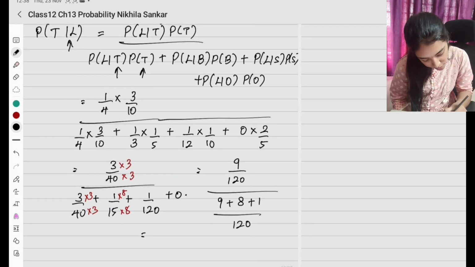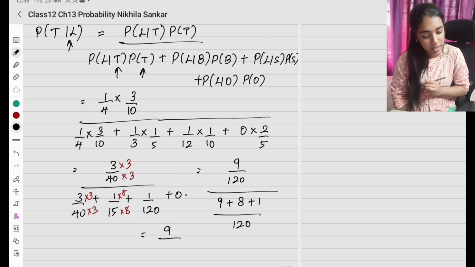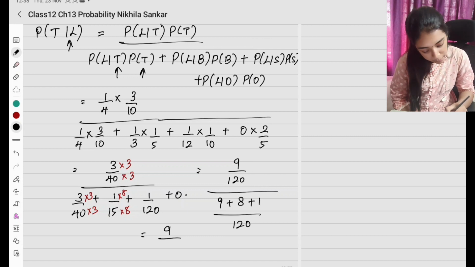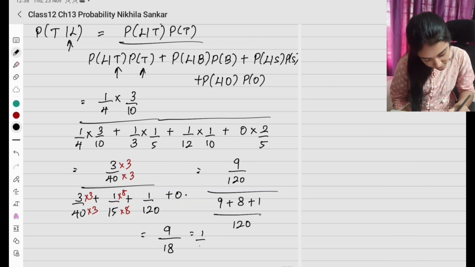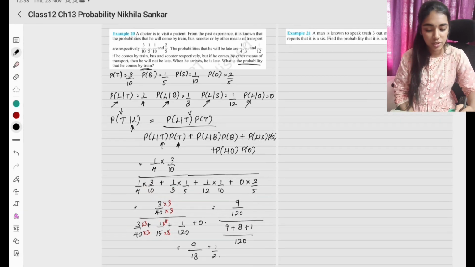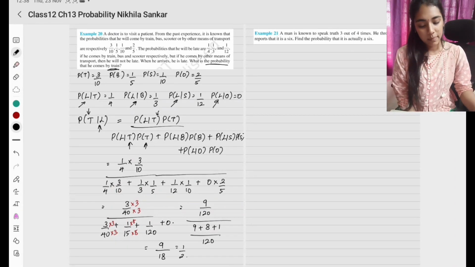இந்த மாதிரி போட்டுட்டா calculation simple. So 9 divided by denominator என்ன இருக்கு? 9 plus 1 10, 10 plus 8 18. So this is going to be 1 divided by 2. So this is the probability. Okay, please copy.